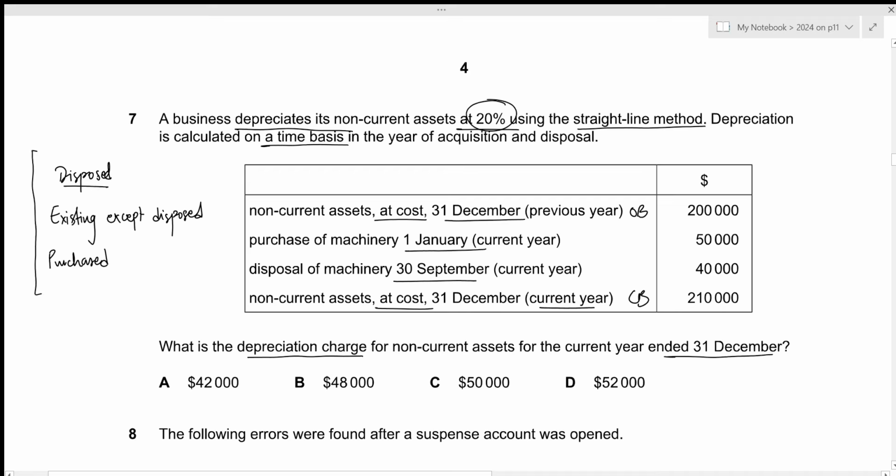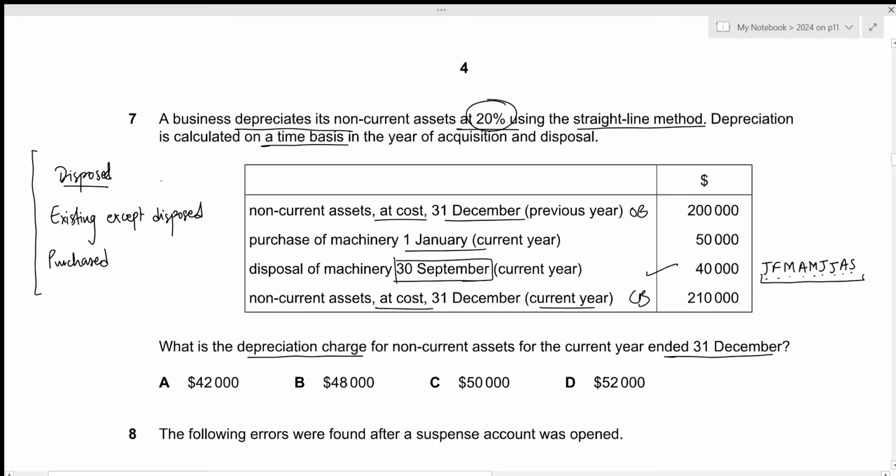We can see that the disposal of machinery took place at the date of 30 September. So the months in which it was used during the current year are going to be January, February, March, April, May, June, July, August, and September. So that will be 1, 2, 3, 4, 5, 6, 7, 8, 9. 9 months. We used this disposed machinery during the year for 9 months. It means that we need to charge the depreciation for 9 months.